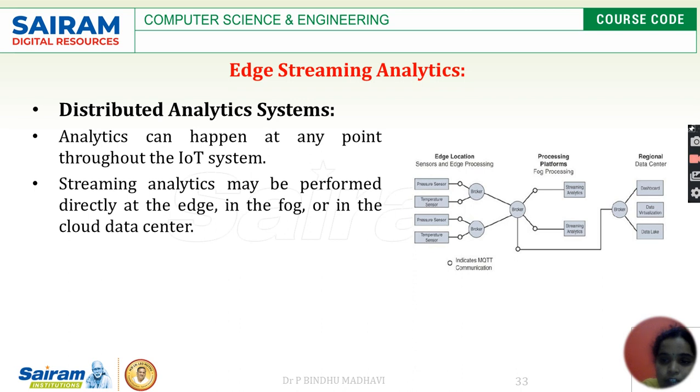We have the edge location, the processing platforms, and the regional data center. At the edge location, sensors and edge processing take over, and there is a message broker, a messaging system with a protocol identity meant for communication, which results in information processing through the network using different tools.